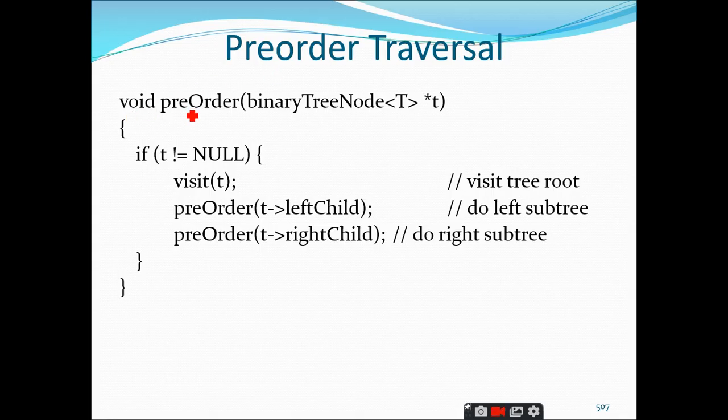Pre-order is the name of the function, and this is the return type, and here you are going to take the root node. So the input to the pre-order, post-order and in-order traversal is nothing but a pointer to the binary tree node, which is a structure here, and this is the pointer to the structure. This is nothing but the root node.